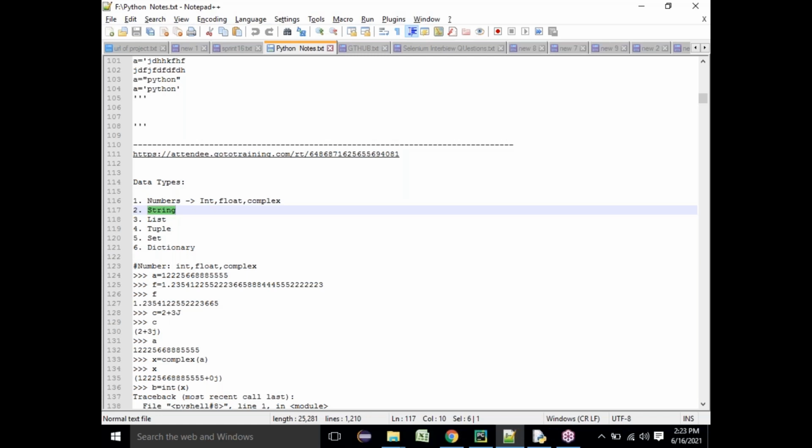So when I say numbers, you're going to store an integer or a float or a complex. When I say string, it means anything in single, double or triple quotations; you're storing some data. That kind of data is called string data. So there is something called the string data type. What is the use of that string data type? What does the string data type help you to do?